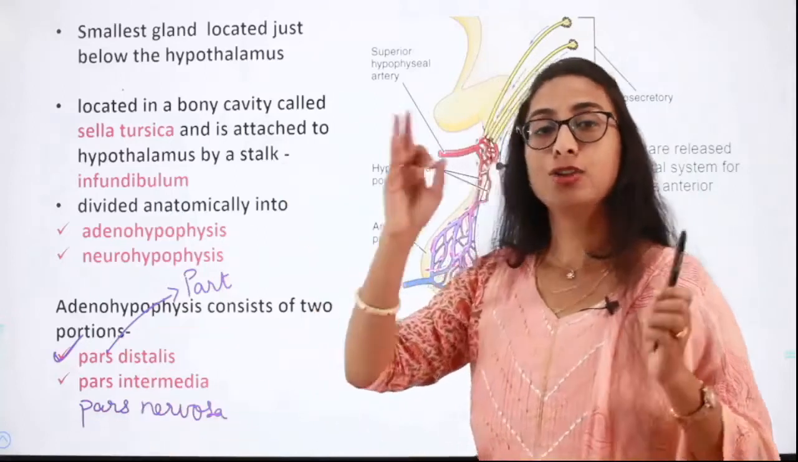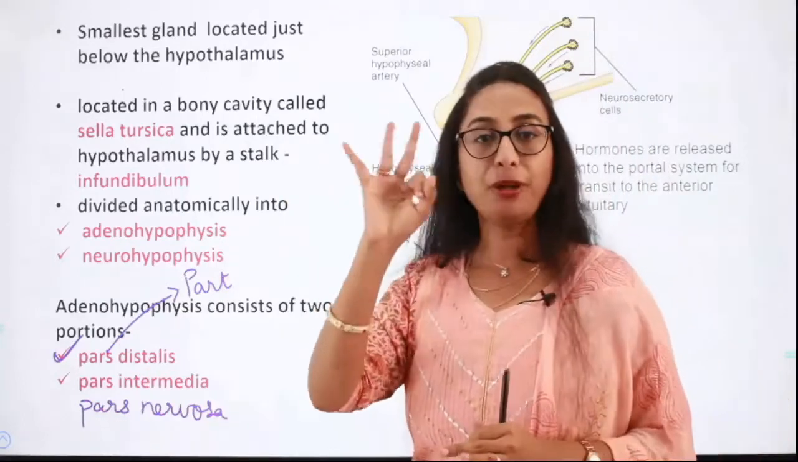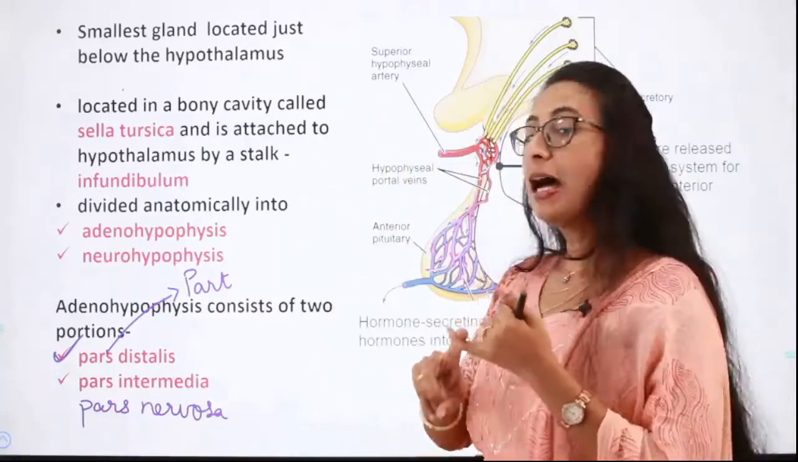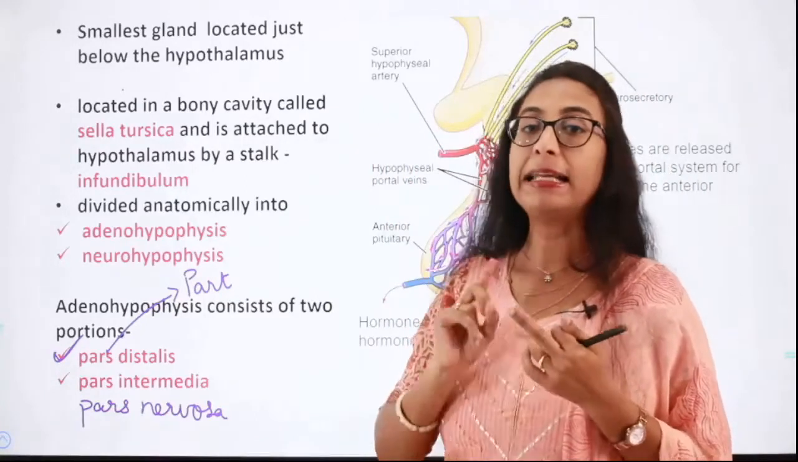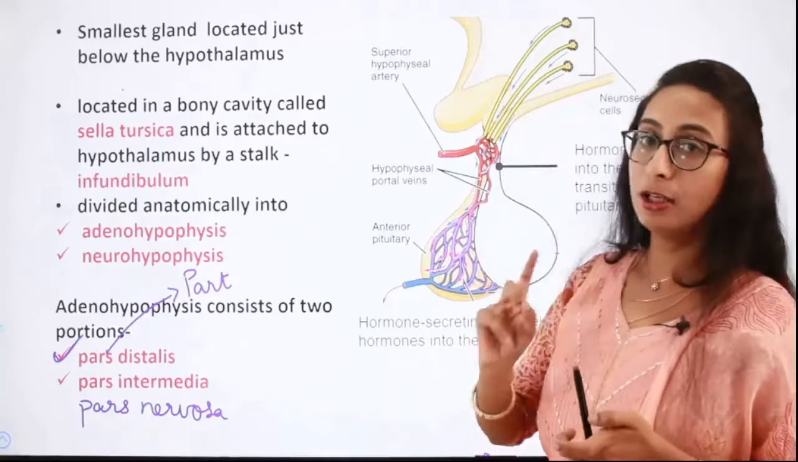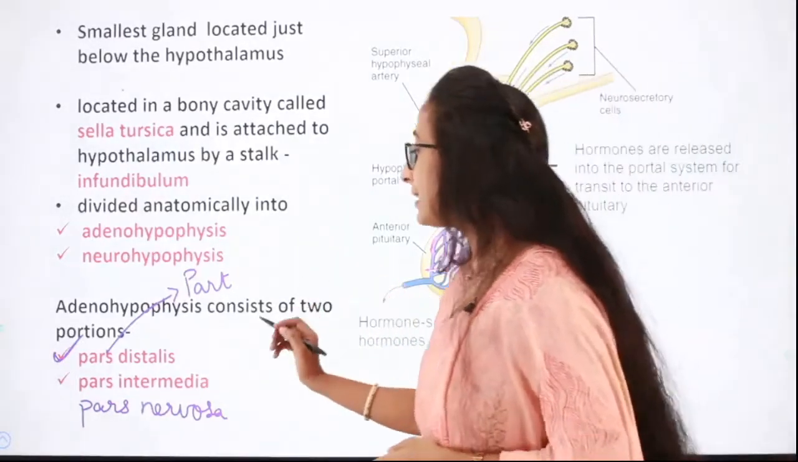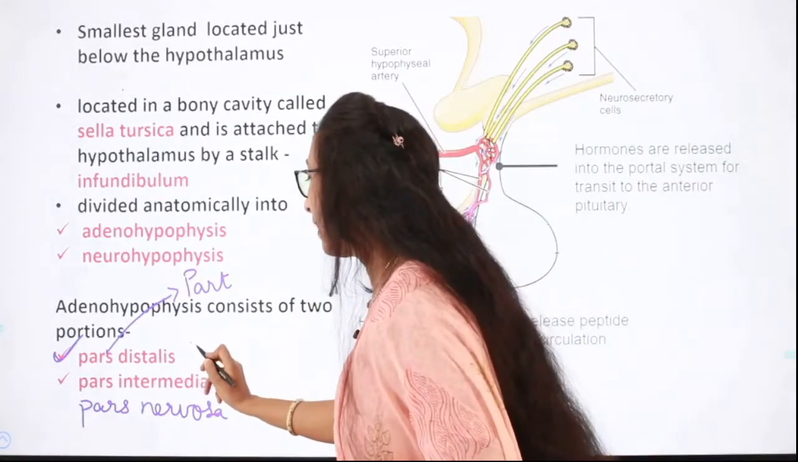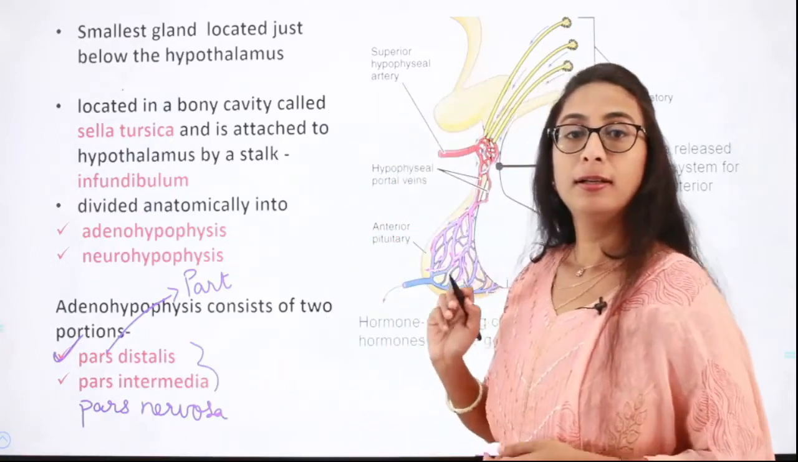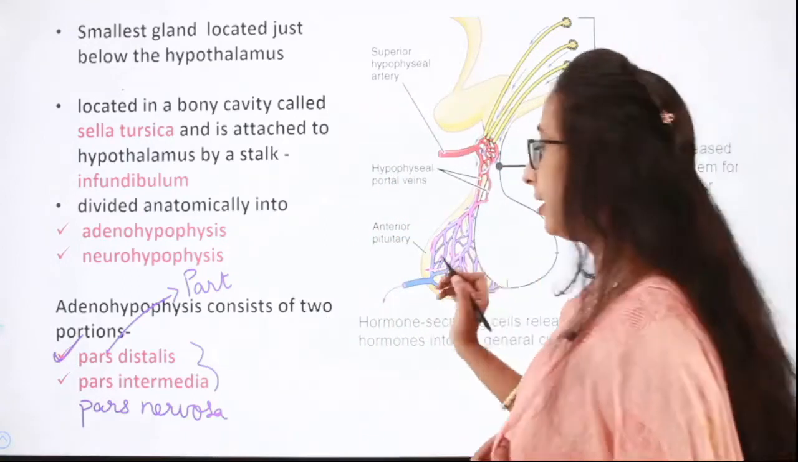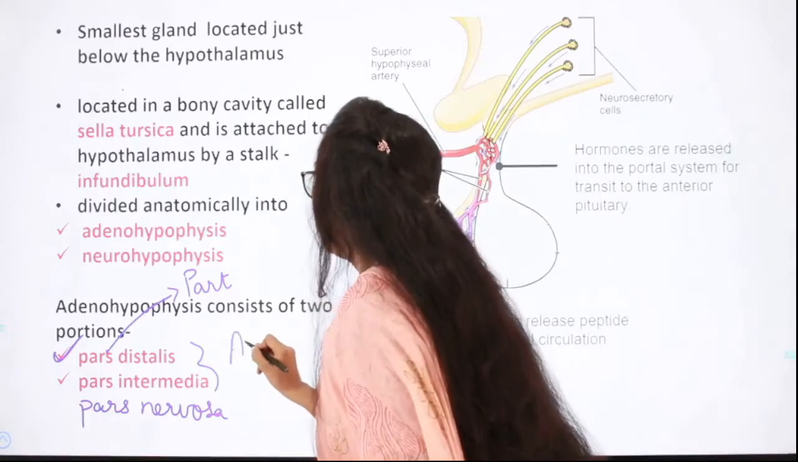Got it? So the pituitary gland is composed of three parts. The first one is pars distalis, the second one is pars intermedia, and the third one is pars nervosa. The pars distalis and the pars intermedia together form the anterior pituitary.